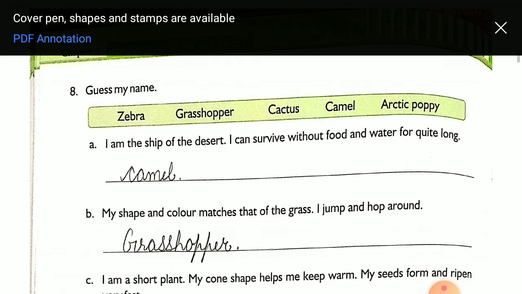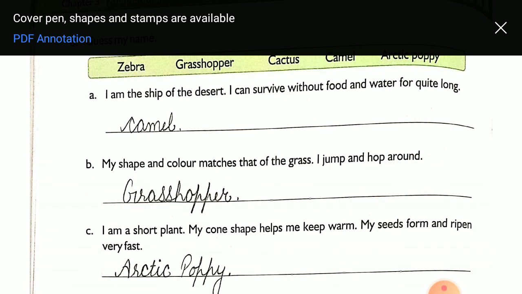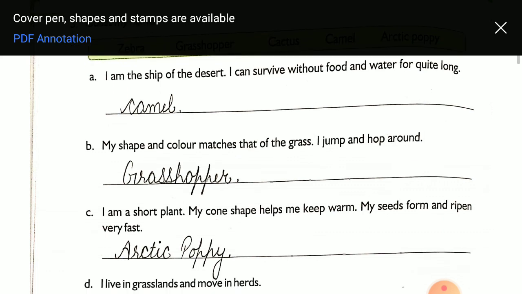Next is the eighth question, guess my name. I am a ship of the desert. I can survive without food and water for quite long. So obviously this is very easy, camel. My shape and color match that of grass. I jump and hop around, grasshopper.